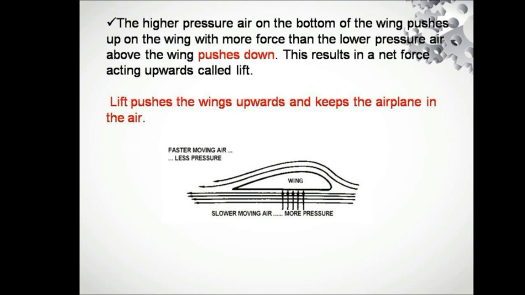And next, here you can see how the lift pushes the wings upwards and keeps the airplane up. Now the diagram is there. The wings are shaped in such a way that the bottom portion of the wing is completely flat, whereas the upper portion is not flat. So there is some sort of up and down motion of molecules. The slow moving air on the downside of the wing creates the high pressure. This high pressure makes the plane lift to a certain height.